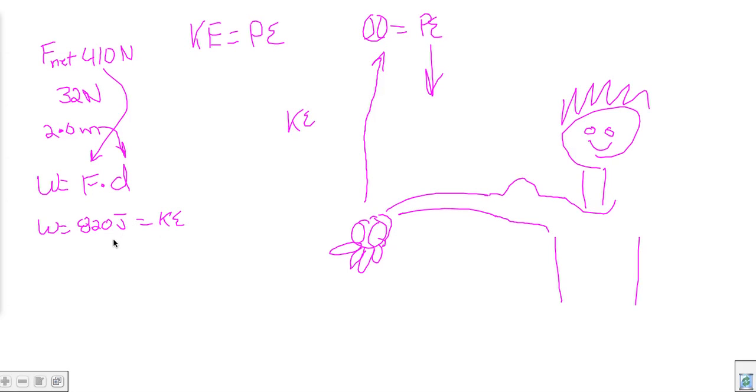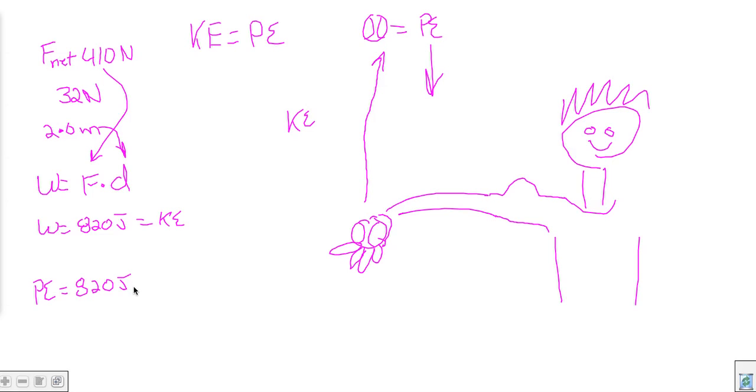So that means the potential energy also equals 820 joules, because that's the total potential energy when all of that kinetic energy is transferred and the baseball stops. Can we find the height that this baseball flies up to?